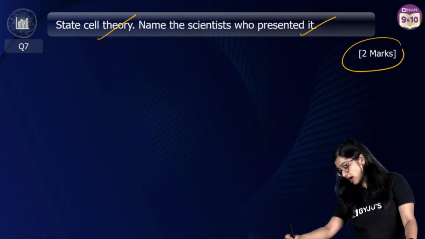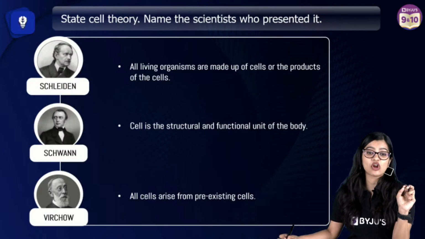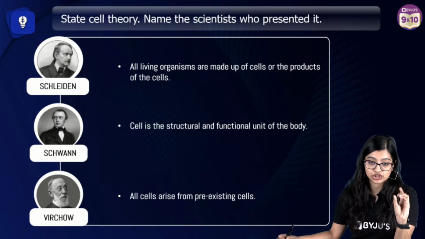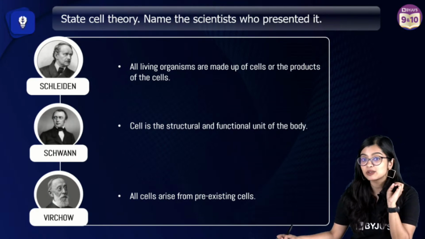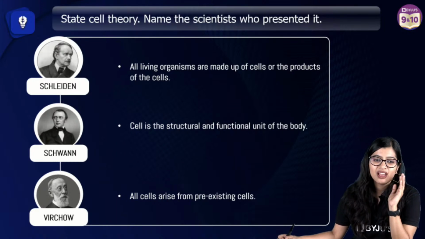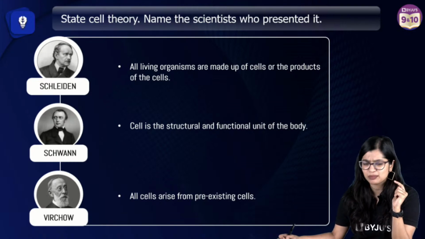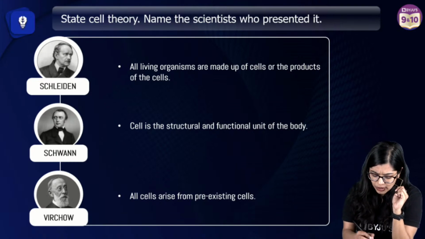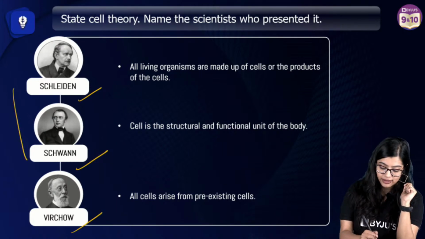What happened, Swarit? Schleiden, Schwann and Virchow. Yes, very good. So it is not Purkinje, it is Schleiden, Schwann and Virchow. Note the spelling of Virchow. If there is a spelling mistake, marks will be cut, so please keep the spellings in mind, because in biology half the time you lose marks. It will be done in 15 to 20 minutes, not more than that. I'm in question number 6 already. So Schleiden, Schwann and Virchow are the scientists who presented the cell theory.